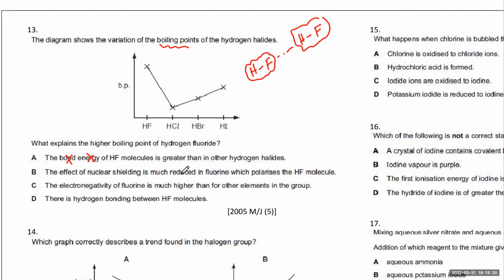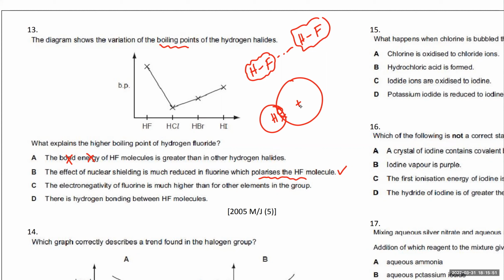The effect of nuclear shielding is much reduced in fluorine, which polarizes the HF molecule. That is actually true, because the HF molecule is highly polar. Why? Because fluorine is very electronegative. Why is fluorine so electronegative? Because if you look at an HF molecule, the fluorine nucleus is not shielded that much.